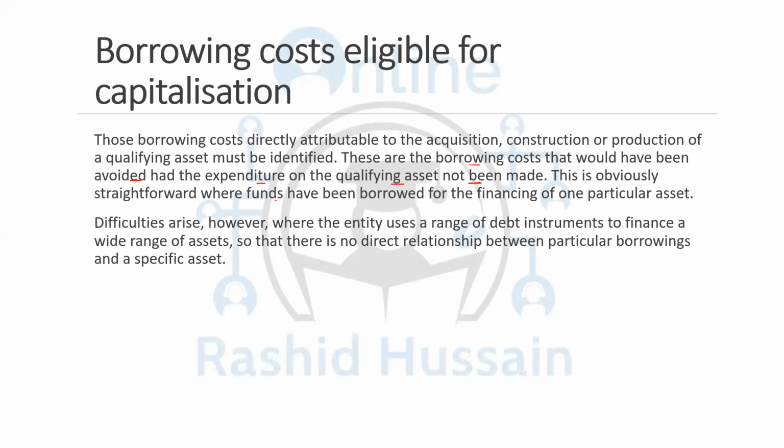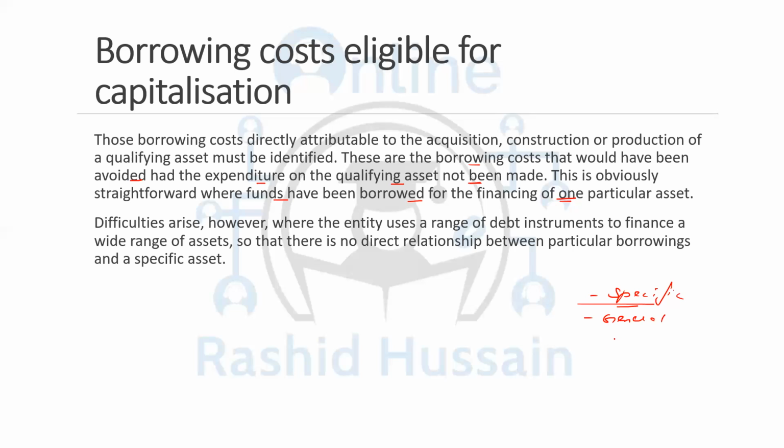This is obviously straightforward where funds have been borrowed for financing one particular asset. That gives rise to the concept of specific borrowings and general borrowings. If you're taking a loan to construct a specific asset, that is known as specific borrowing. But if you have multiple loans in place and you are constructing multiple assets from them, then that is known as general borrowing.